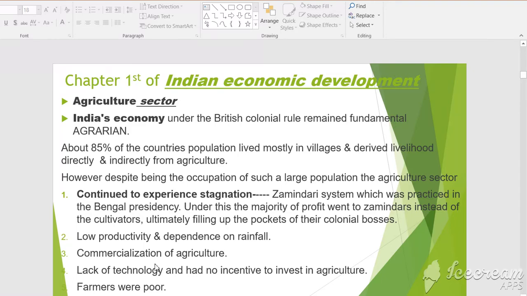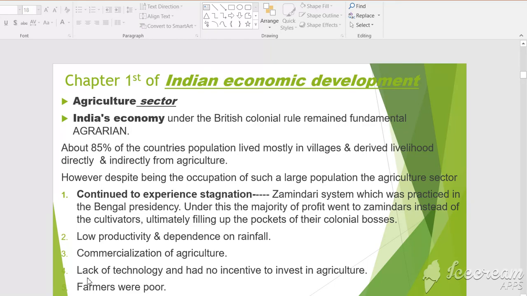Children, what do you mean by commercialization of agriculture? Commercialization of agriculture is a phenomenon where agriculture is governed by commercial considerations, that is, certain specialized crops begin to be grown, not for consumption in villages but to sell in the market and sometimes in the international market. And you read in lower classes also that the Britishers forced Indian farmers to produce commercial crops like indigo, opium, and jute. So that was the meaning of commercialization of agriculture.